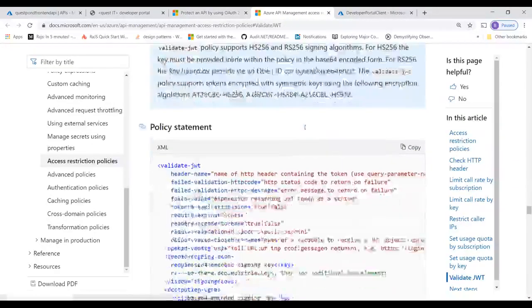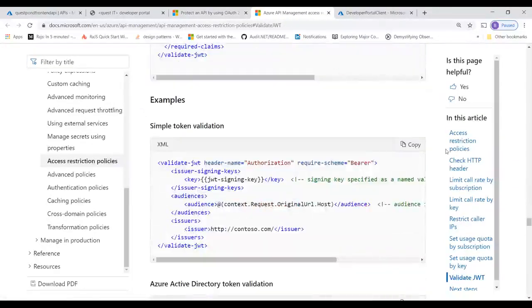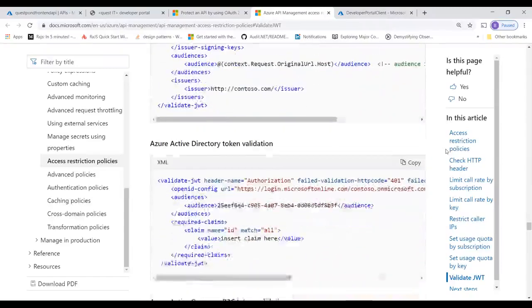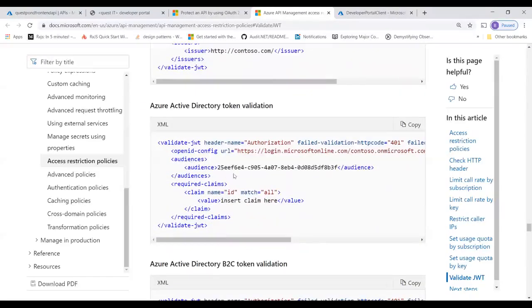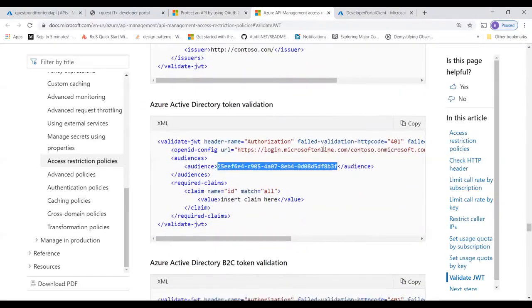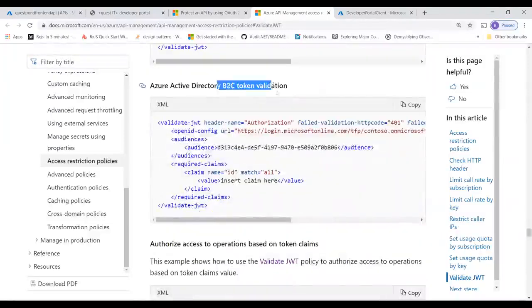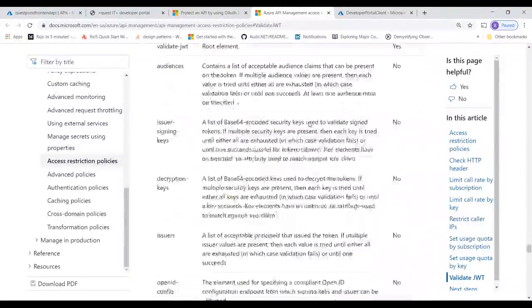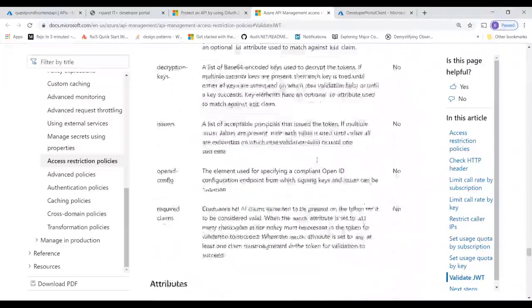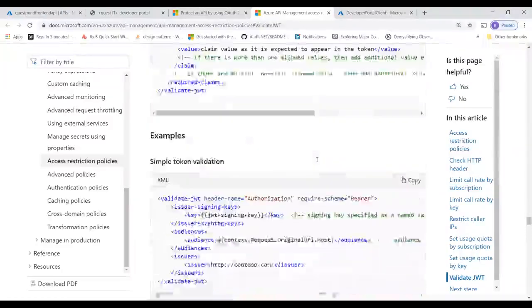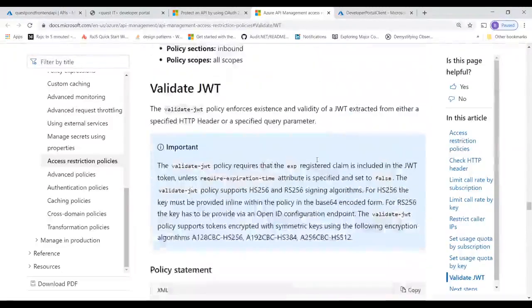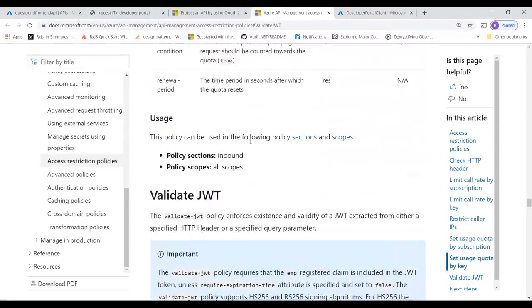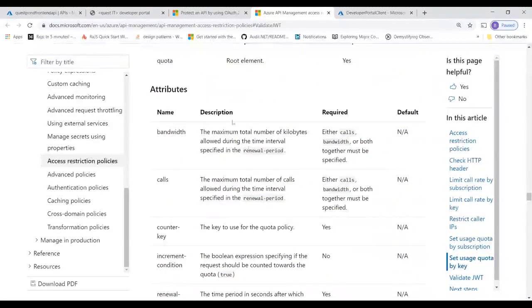If you see this validate JWT, it can be validated by various ways. For example, one is it can be validated by Active Directory. It can be validated by B2C. It can be validated by token something. It can be validated by SQL Server. So you can see the URL out there, how it will validate. It depends on how your thing is, right?